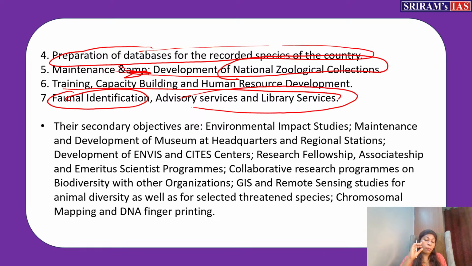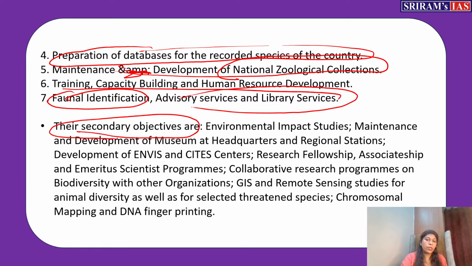But at the same time, the main objectives that you have to mention in the exam when it is asked are these. One is identifying the faunal species, collecting the information, inventory, maintenance, everything done by them. The second important function is to prepare the red data book about the threatened and endemic species of the country. The third important thing is capacity building and human resource development. Then the secondary objectives come next.